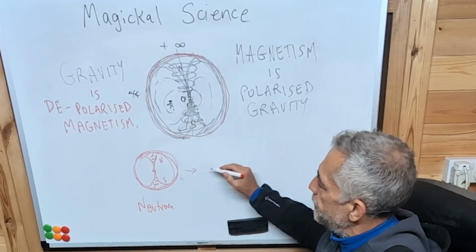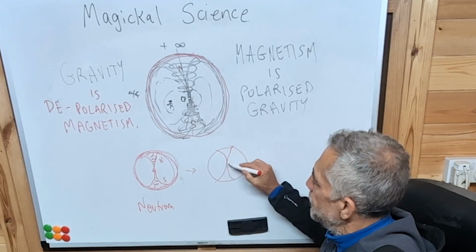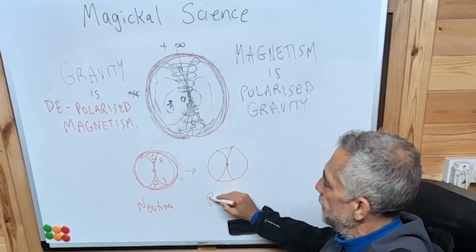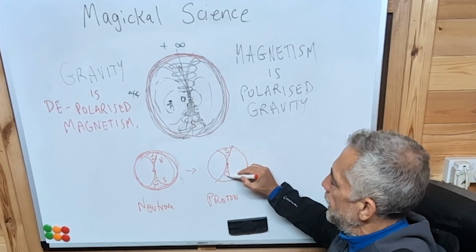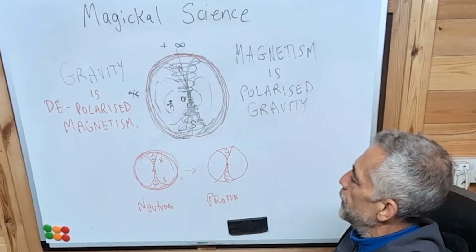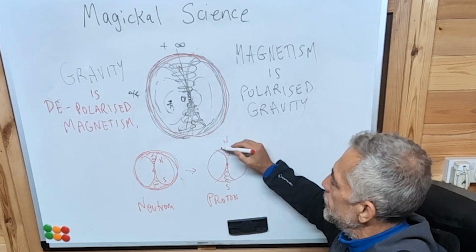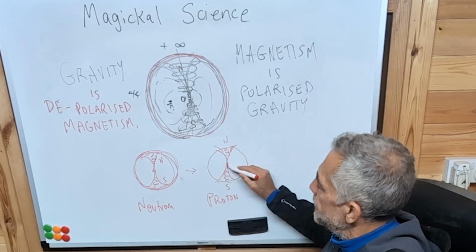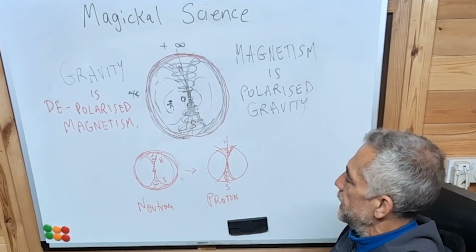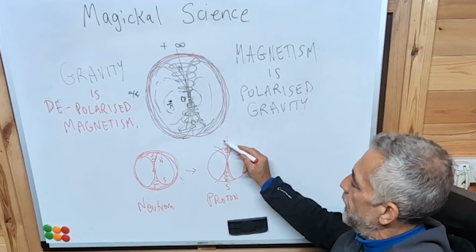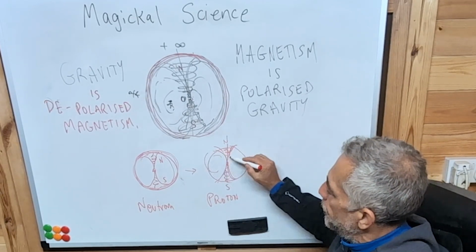However, this becomes a proton. A proton is the same particle, but the proton is going to be normal magnetism. It's polarized, or polarized gravity. We'll have the north and the south pole outside. So what's happened is this is slightly destabilized, such that this aspect of the universe bursting out and coming back in again has overpowered the magnetic field.